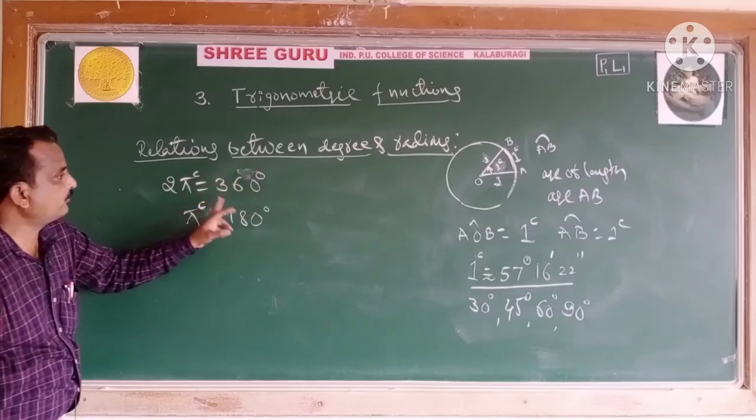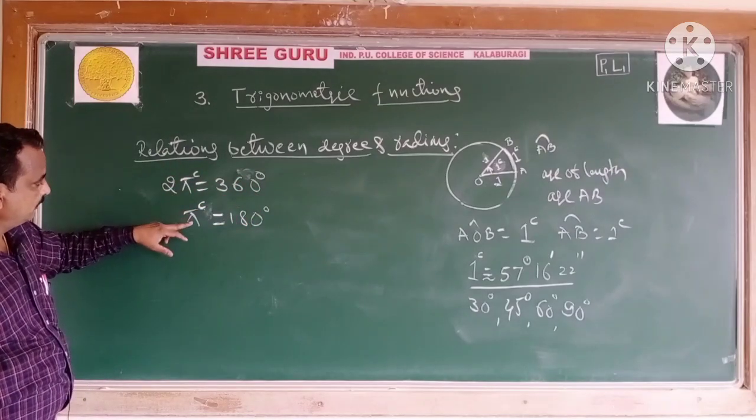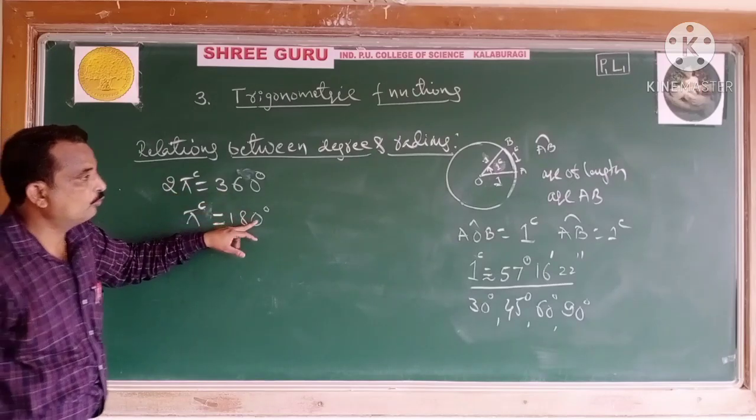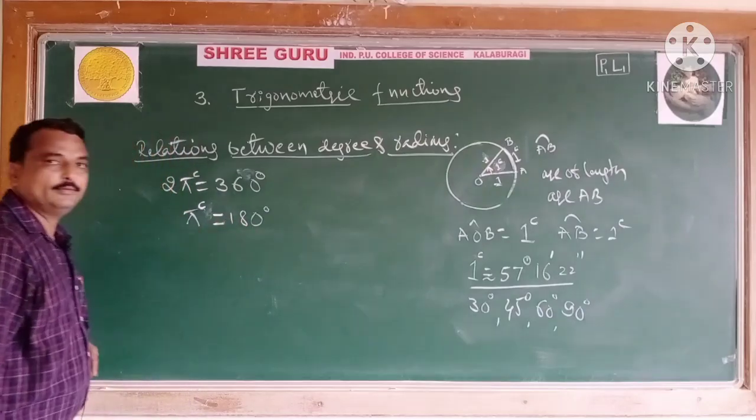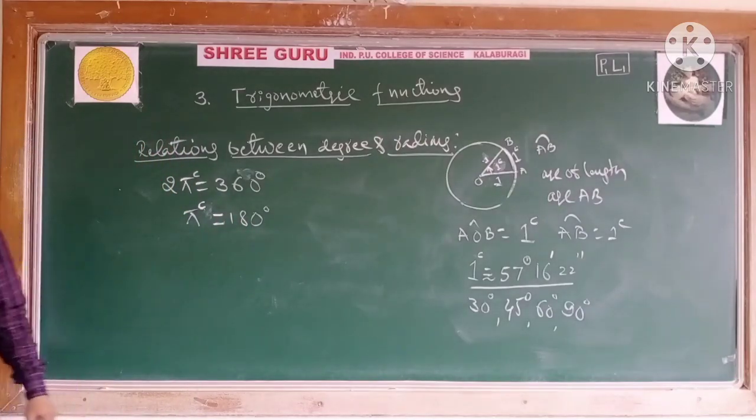One circular rotation is 360 degrees, or 2 pi. Here I have divided. Pi radian is equal to what? 180 degrees, you know, 180 degrees. Now let us convert. How to convert degree to radian and radian to degree? How will you convert the degree to radian and radian to degree?